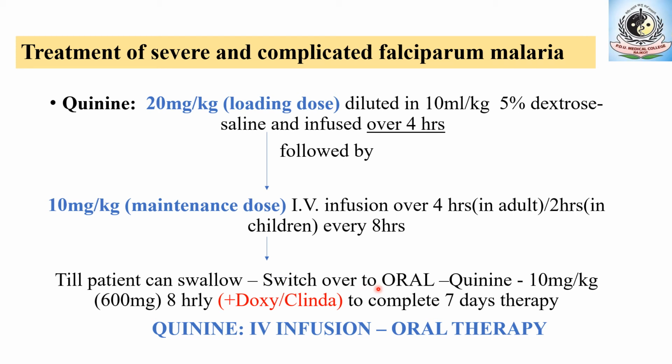Once oral therapy is started, quinine in the routine oral dose, that is 600 milligram thrice a day, plus doxycycline 100 milligram daily or clindamycin twice a day, should be continued to complete the 7 days of therapy. So quinine should be started by intravenous infusion, and as the situation improves, the rest of the therapy is completed with oral drugs. So this is about the second regimen for the treatment of severe and complicated falciparum malaria.